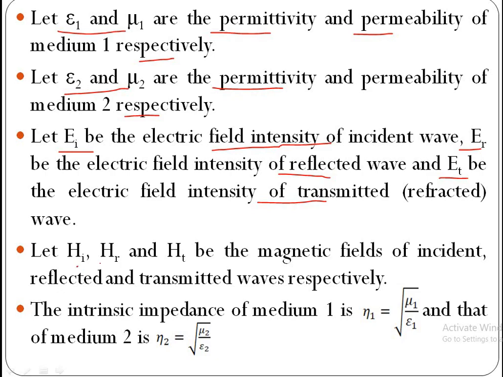Let HI, HR, and HT be the magnetic fields of incident, reflected and transmitted waves respectively. The intrinsic impedance of medium 1 is eta 1, which is equal to square root of mu1 by epsilon 1, and that of medium 2 is eta 2, which is square root of mu2 by epsilon 2.